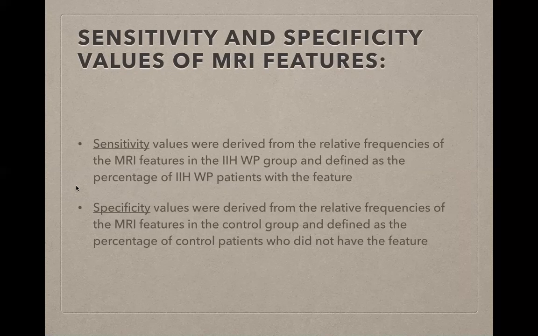Sensitivity values were derived from the relative frequencies of MRI features in the patient group, that is the IHWP group, and defined as the percentage of IHWP patients with the feature. So this will tell you the true positives. And specificity values were derived from the relative frequencies of the MRI features in the control group and defined as the percentage of control patients who did not have the feature. So this will tell you your true negatives.